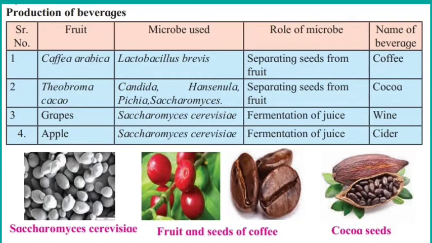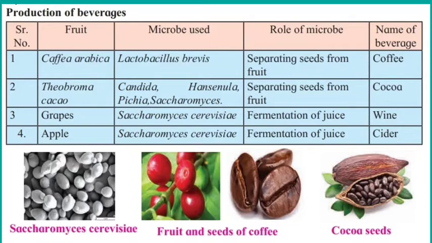Next is Theobroma cacao. Here the microbes used are Candida, Hanseniaspora, Pichia and Saccharomyces. Cocoa seeds' scientific name is Theobroma cacao. These microbes also help in separating the seeds from the fruit, and we are getting the cocoa seeds.